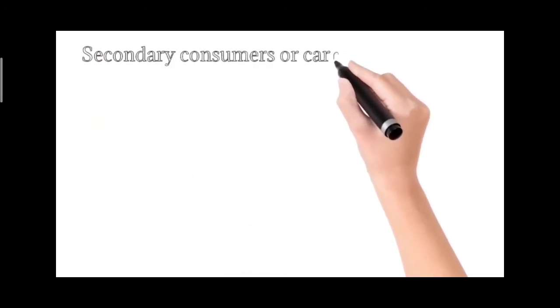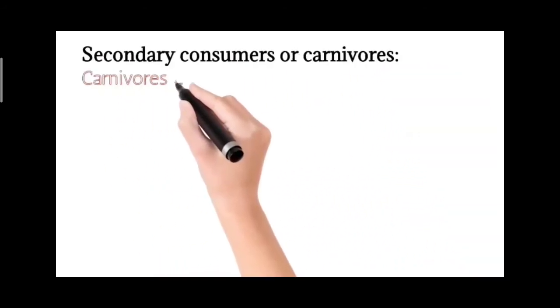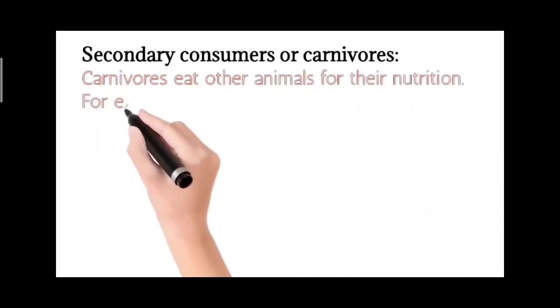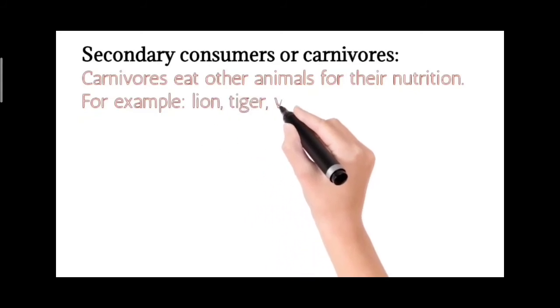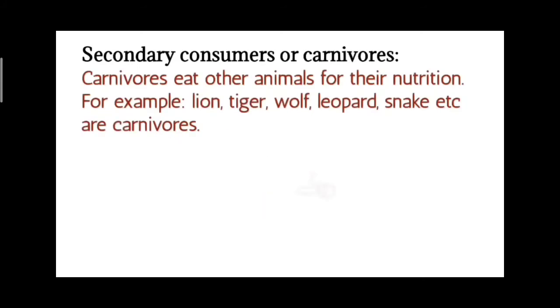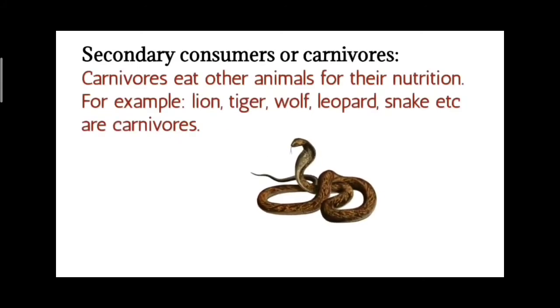Secondary consumers or carnivores. Carnivores eat other animals for their nutrition. For example, lion, tiger, wolf, leopard, snake, etc. are carnivores.